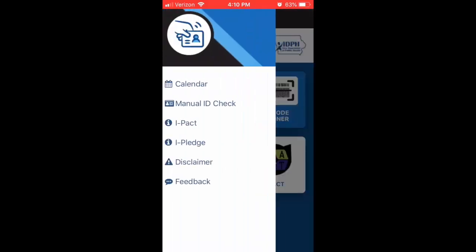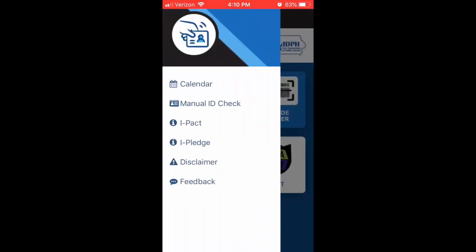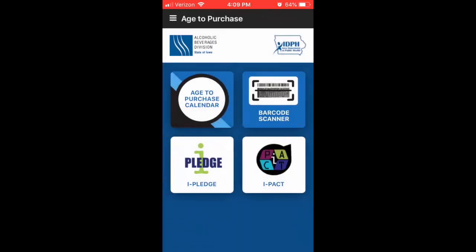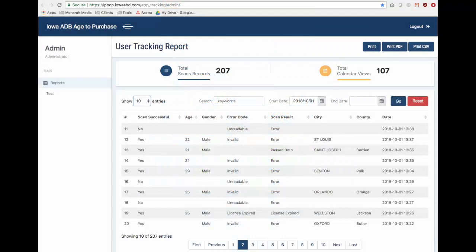The hamburger menu provides a direct link to the manual ID check page, as well as the disclaimer language and feedback button. Once a user submits their feedback, it's sent to an email address provided by the client. The app works both offline and online to collect information, then submits the information to the tracking site once the app is online again. Non-personally identifiable information is collected and tracked on the site.